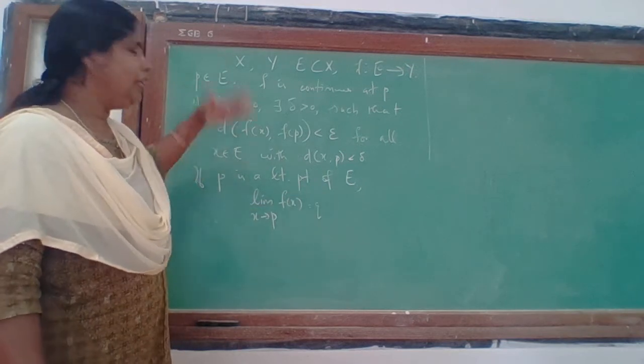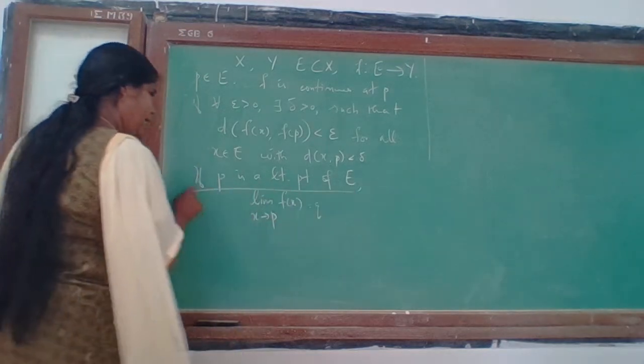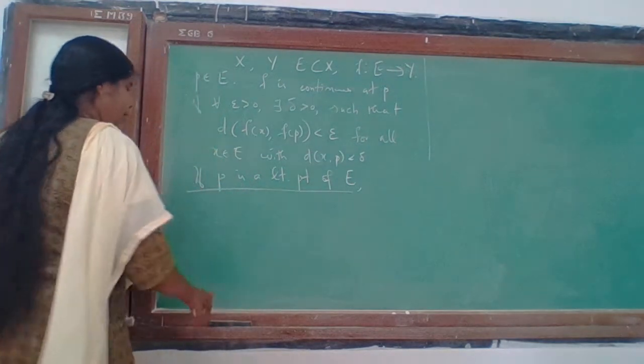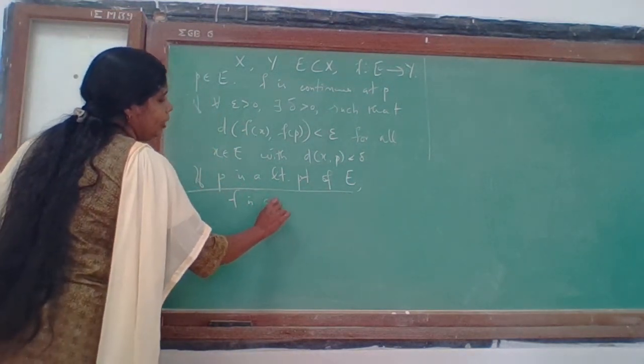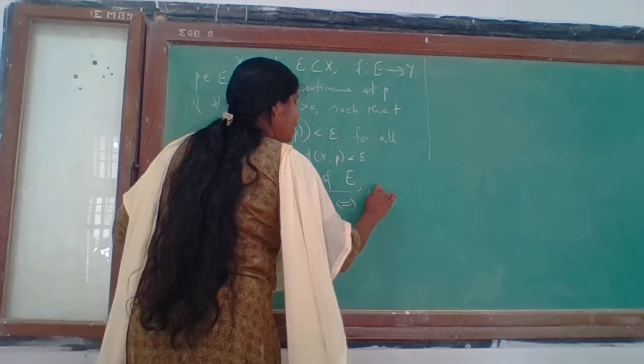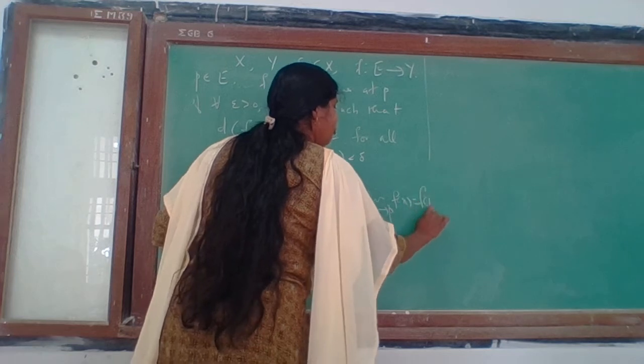Comparing those two definitions, we can see that if in addition p is a limit point of E, we have this result. What is the result? f is continuous at p if and only if the limit as x tends to p of f(x) is equal to f(p).